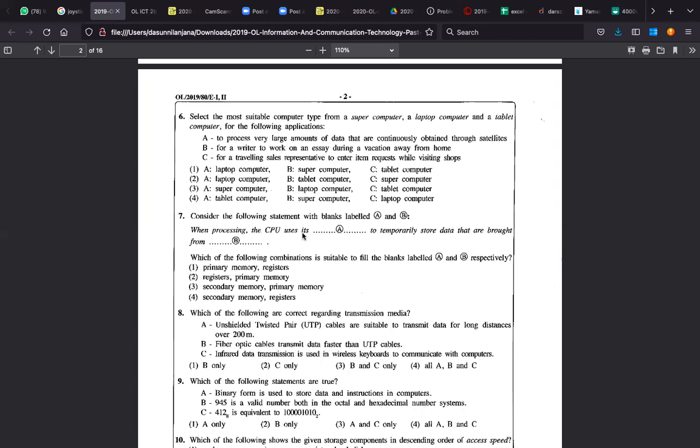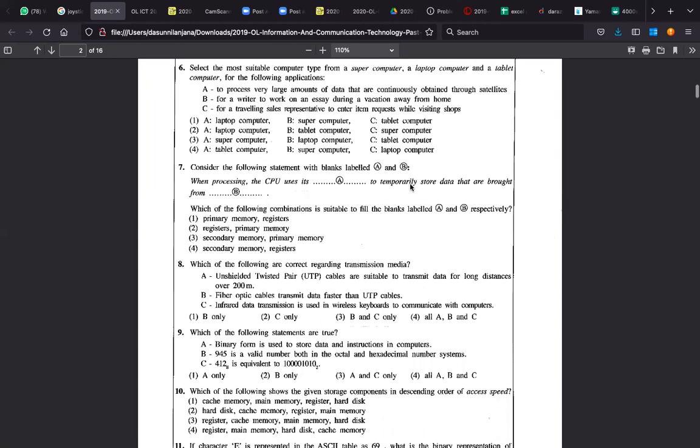When processing, the CPU uses it to temporarily store data. CPU uses either cache memory or registers. A can be cache memory or registers. Primary registers. Okay, so only 2 seems to be the answer. Store data that are brought from main memory, or the random access memory. Yes, primary memory. That is also correct.